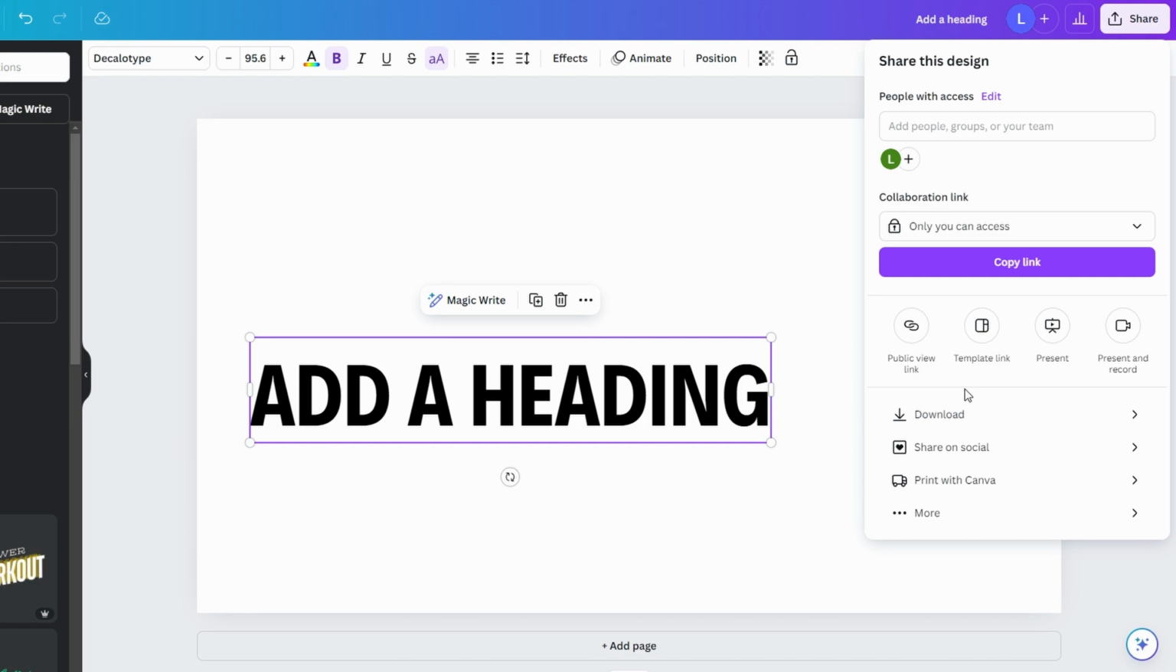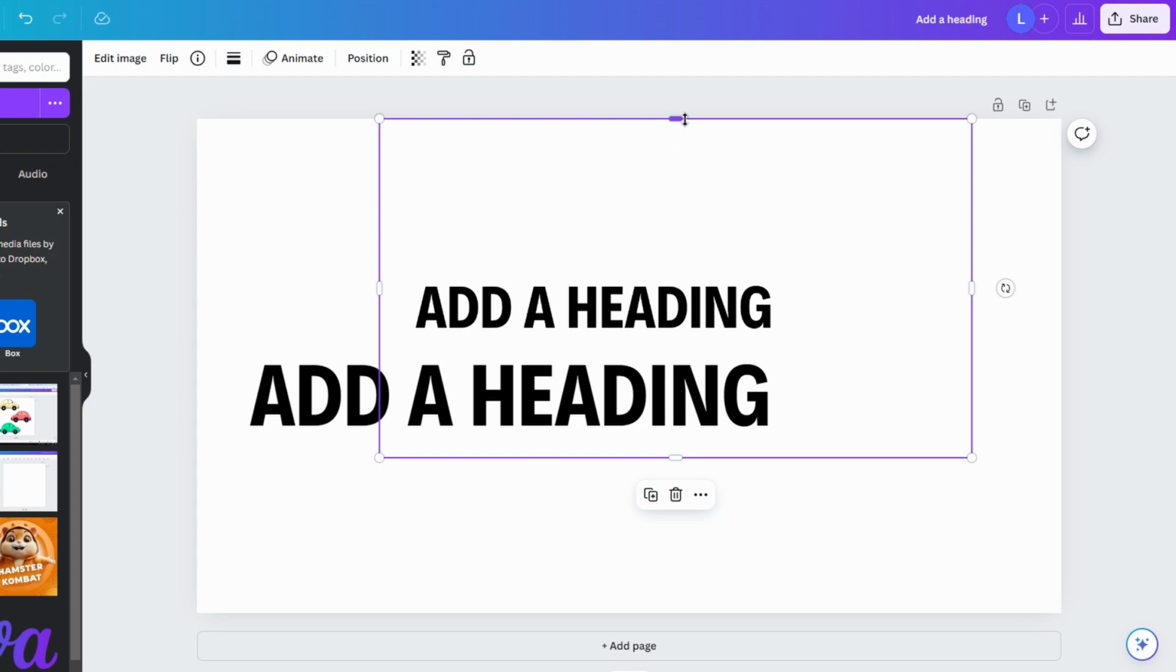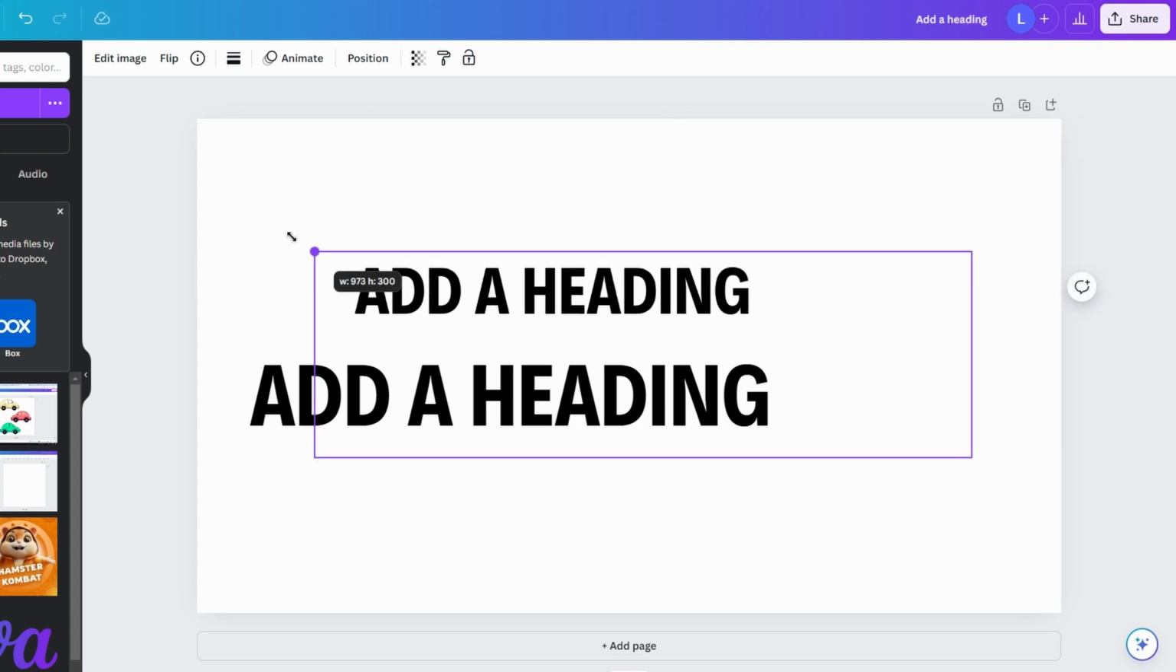Click on the Download button. Make sure to select Transparent background, so the text is downloaded without any background. Click the Download button to save the image to your device. After downloading the text image, upload it back to Canva by clicking on Upload File.